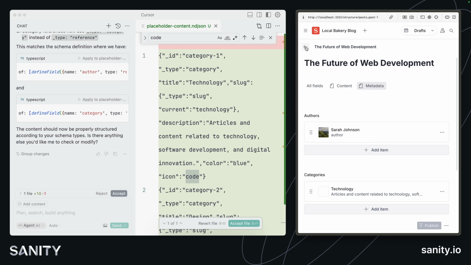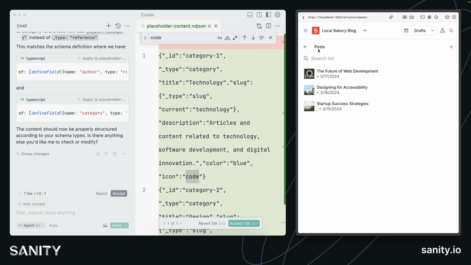And there we have it. It's corrected itself. I can go back and have a look at that post list. I could jump into people. I could have given the prompt even more context to say this placeholder content should represent a bakery or create 10 posts, create 20 people. Really, that's up to you. But we can see here that our dummy data now works. This makes it much easier to go and test out the front end of our choice to render this content.